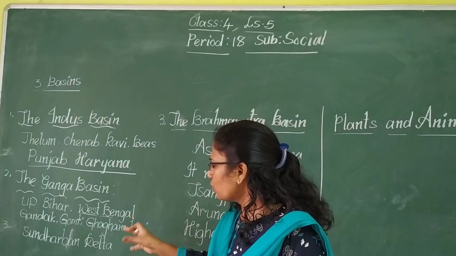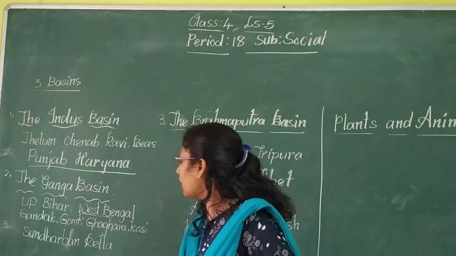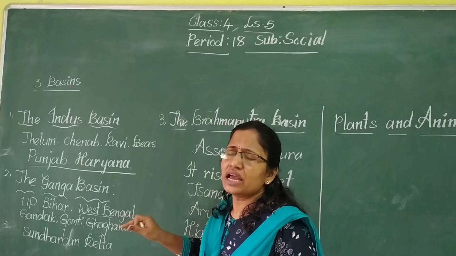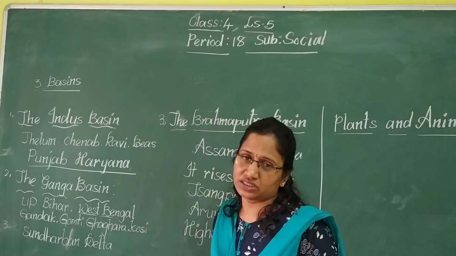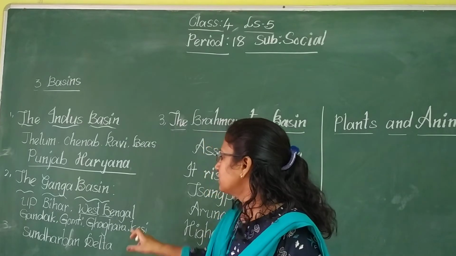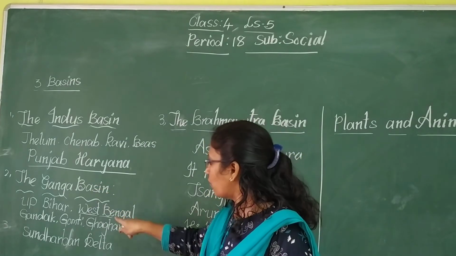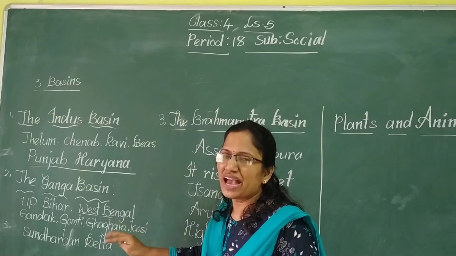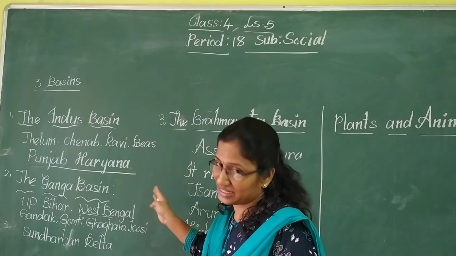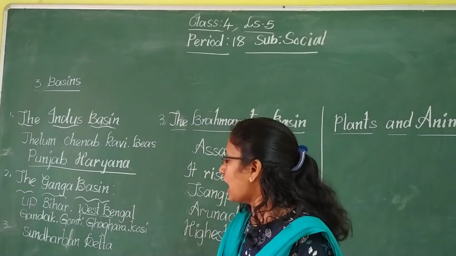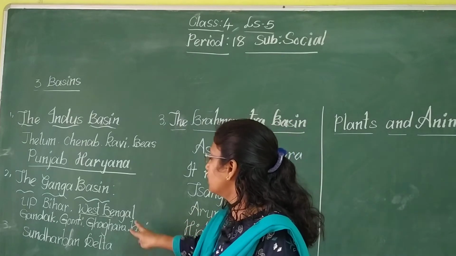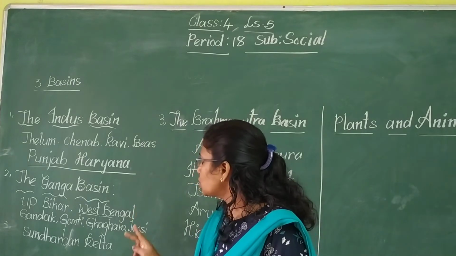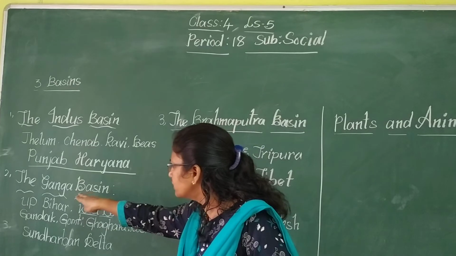When the river Ganga reaches West Bengal, it divides into a number of branches, into small parts. There are many branches there, but two are the important branches. So what are those two important branches of the river Ganga?